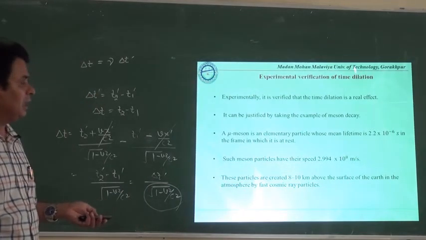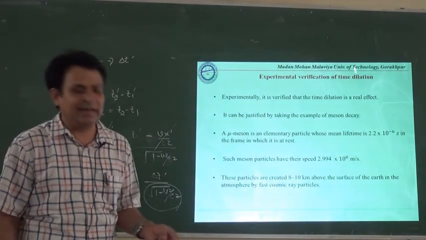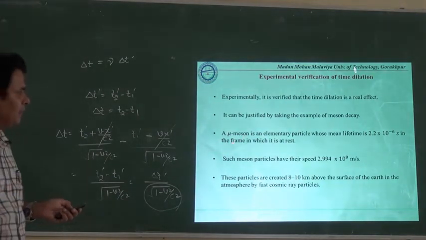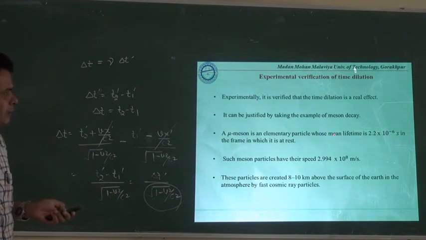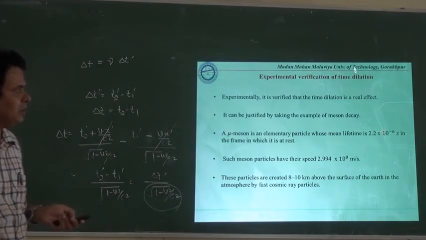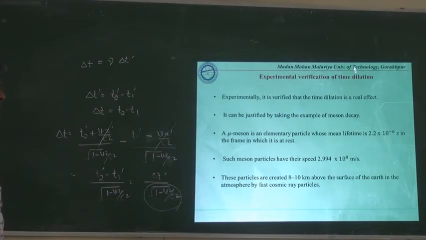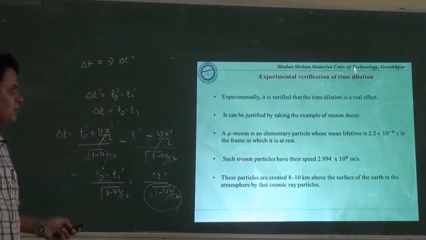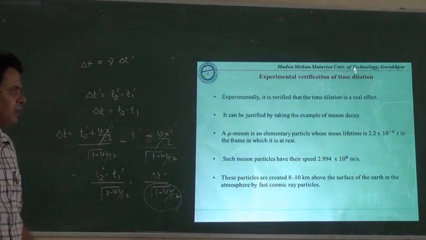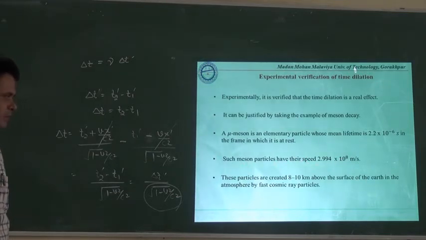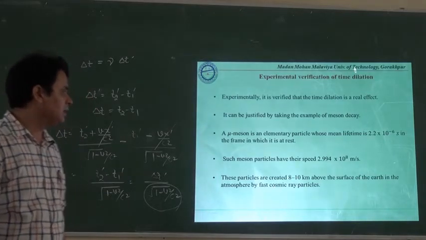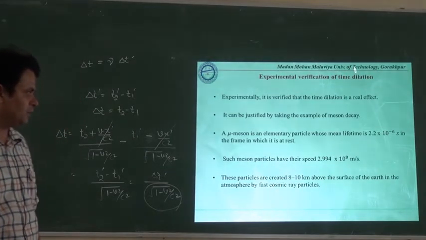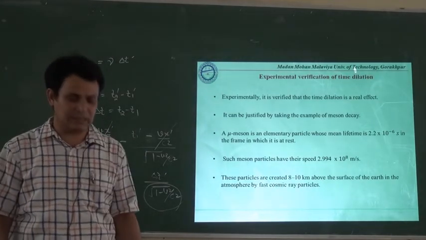The reason can be explained on the basis of time dilation, and you will see it in this example. A mu meson is an elementary particle whose mean lifetime is 2.2 × 10^-6 seconds in the frame of reference in which it is at rest. Such meson particles have a speed of 2.994 × 10^8 meters per second, and these particles are created 8 to 10 kilometers above the surface of the Earth in the atmosphere by the primary cosmic ray particles and their interaction.